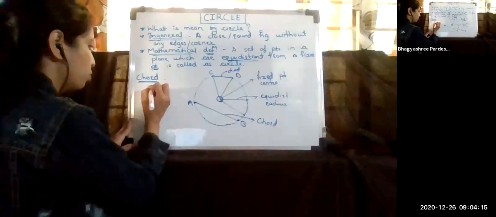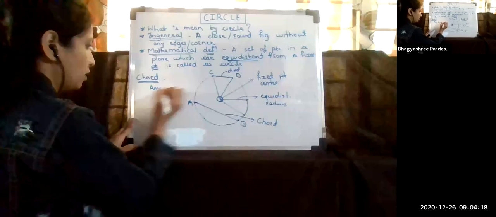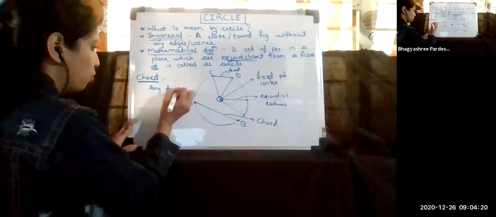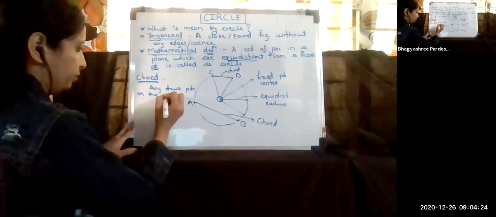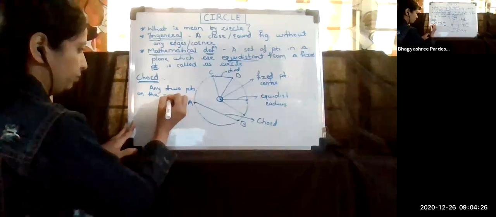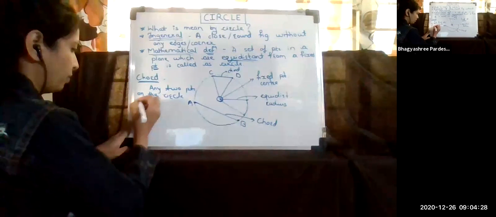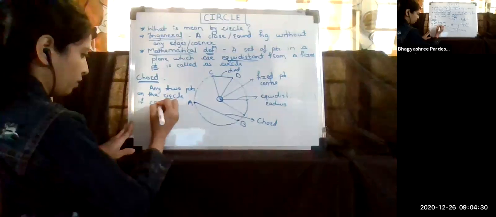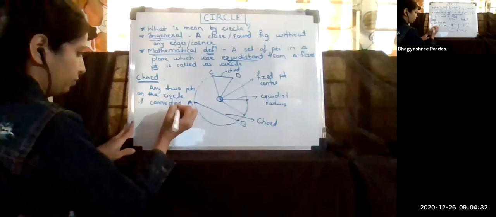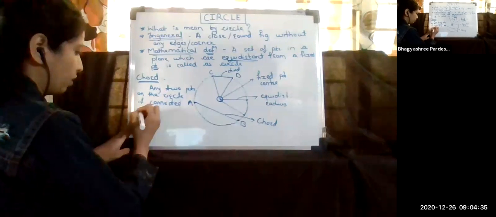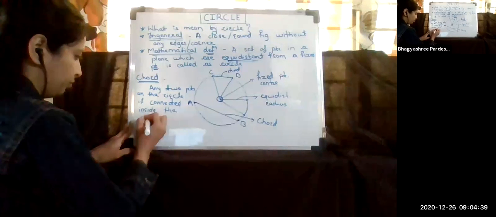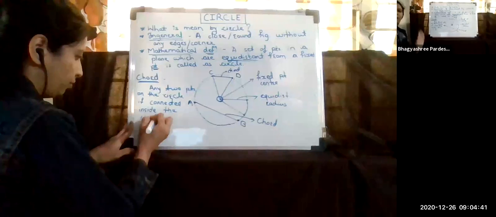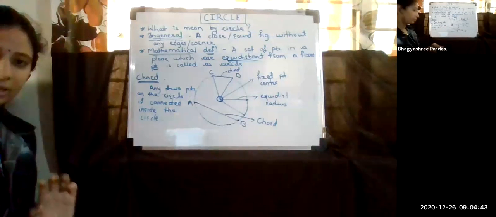Any two points on the circle, if connected inside the circle, then it is called a chord of a circle.